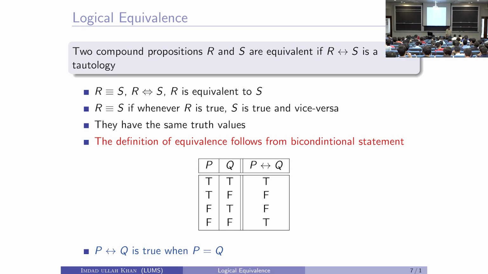So for example, if there are two different logical statements, but they always have the same values, then this means they are the same. Yes, they are the same. This is a rephrasing of the same statement, just saying the same statement again, right, in different words.